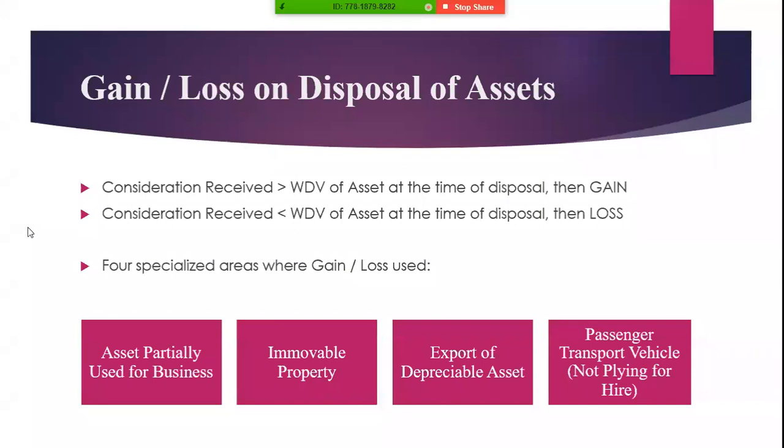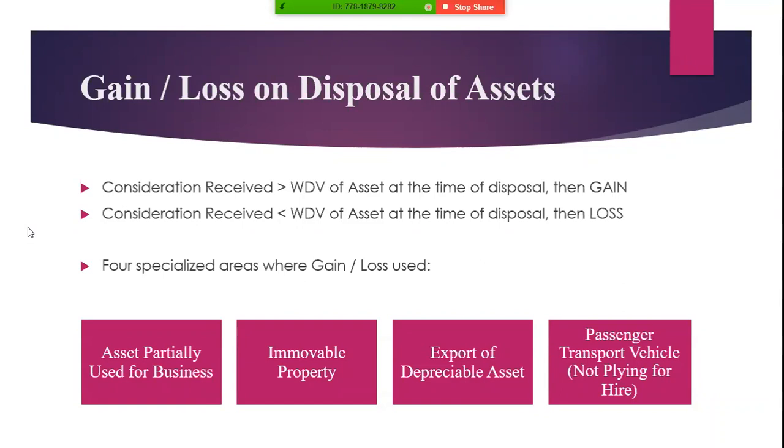If the consideration received is greater than the written down value of the asset at the time of disposal, then there is a gain. And if the consideration received is less than the written down value of the asset at the time of disposal, then there is a loss. There are four specialized areas where gain and loss can be calculated. Number one, partial use of asset for business.